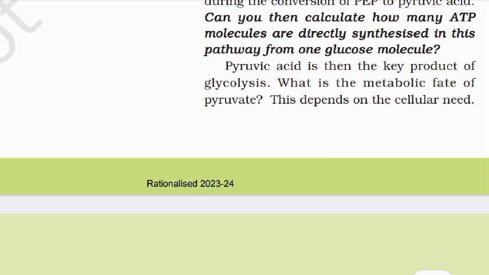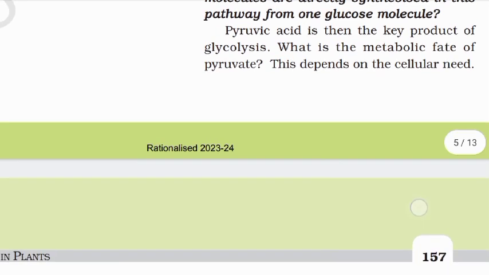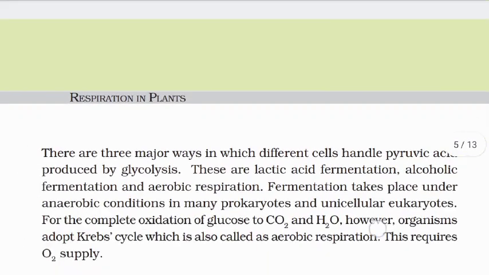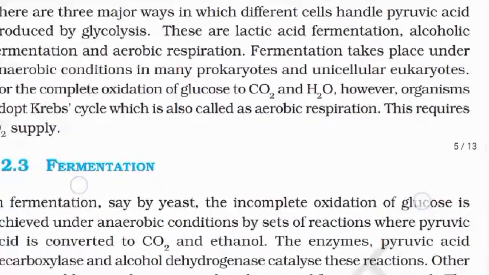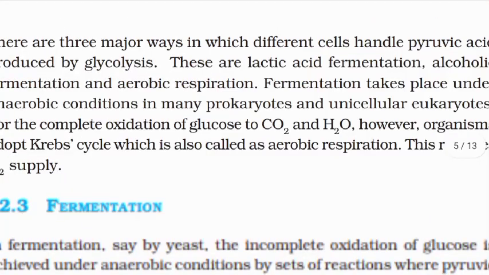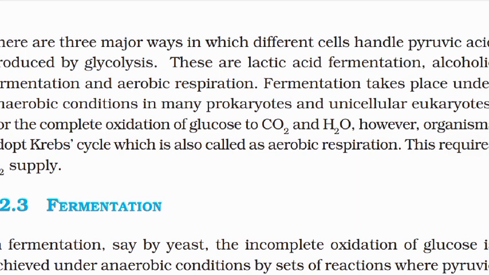Pyruvic acid is the key product of glycolysis. What is the metabolic fate of pyruvate? This depends on the cellular need. There are three major ways in which different cells handle pyruvic acid produced by glycolysis. These are lactic acid fermentation, alcoholic fermentation, and aerobic respiration.